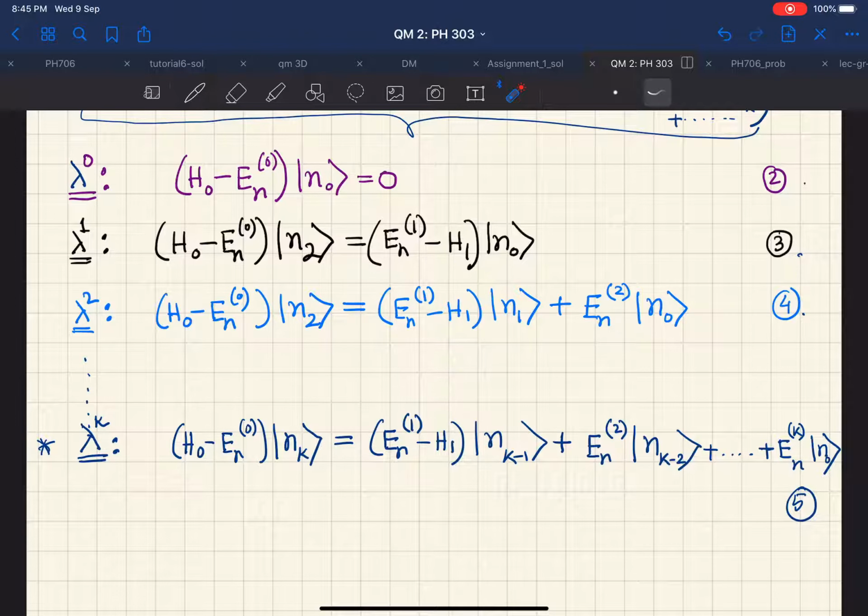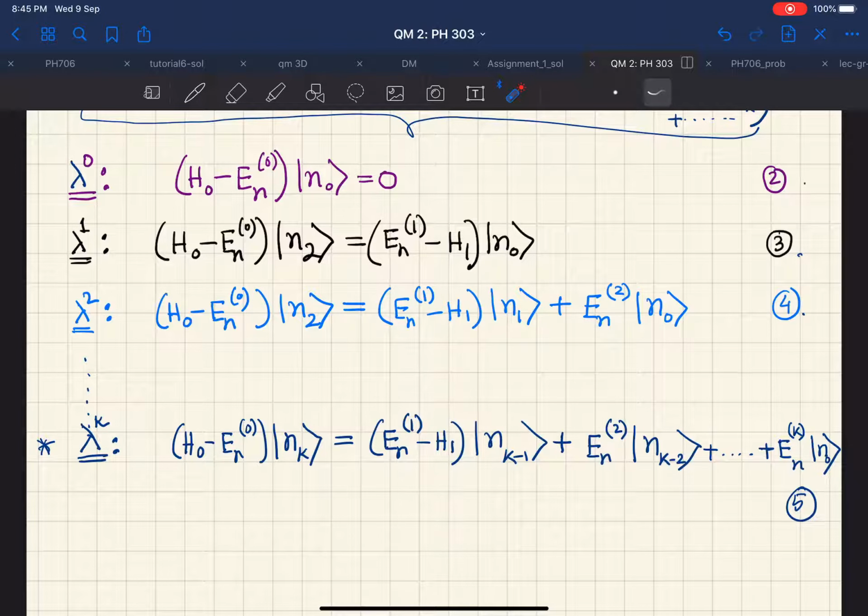So in this particular equation, E_n^k is unknown and n_k is unknown, but because we are following a recursive process, all the other quantities like n_{k-1}, n_{k-2}, E_n^1, E_n^2 and the previous one, E_n^{k-1}, are known.